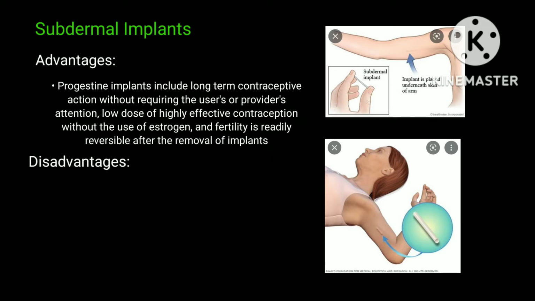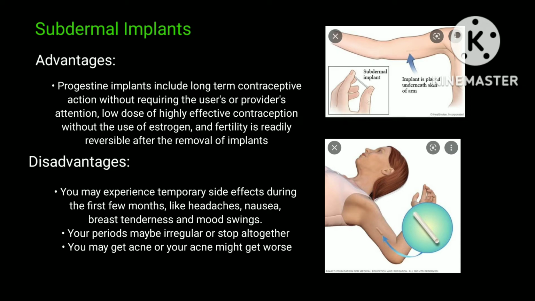However, the disadvantages are: you may experience temporary side effects during the first few months, like headaches, nausea, breast tenderness, and mood swings. Your periods may be irregular or stop altogether. You may get acne or your acne might get worse.